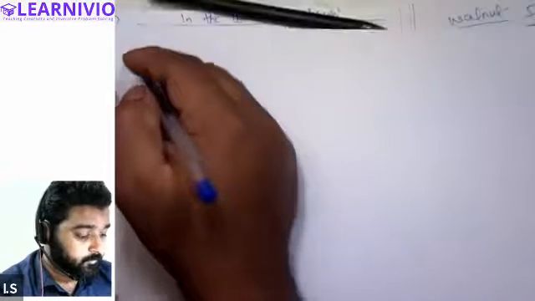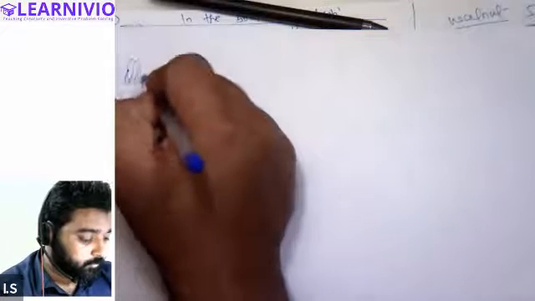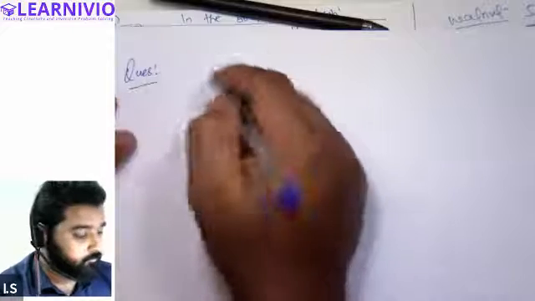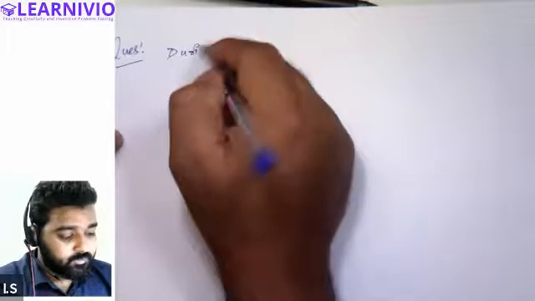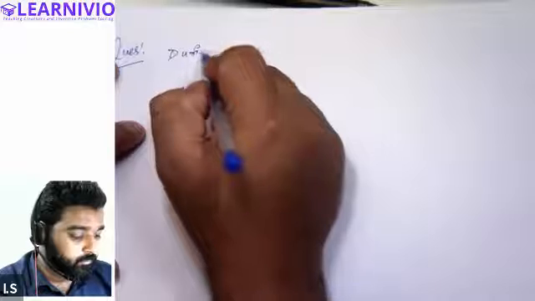So the information that is given in the question is: Halima and Samiksha, please write this down.